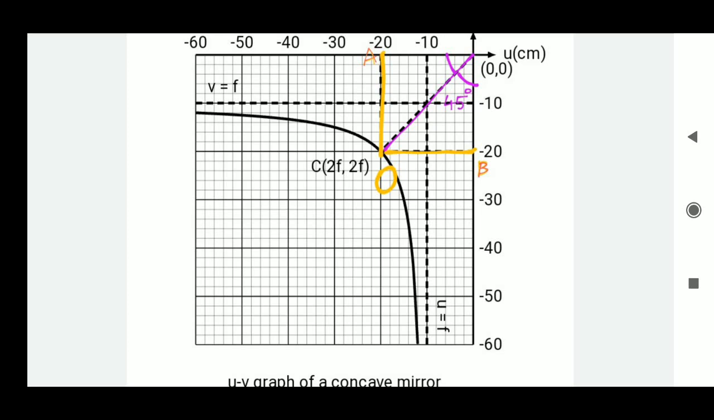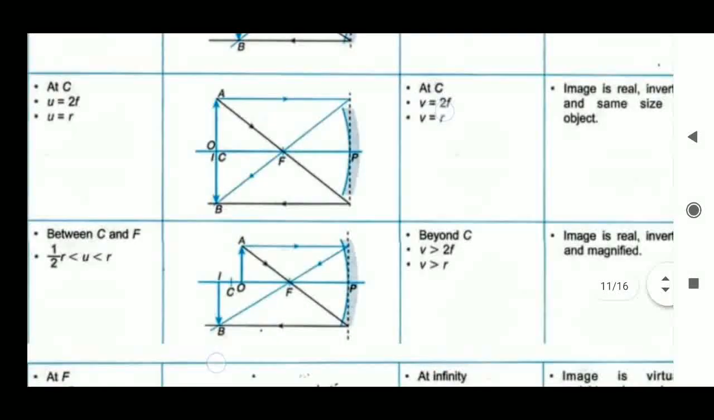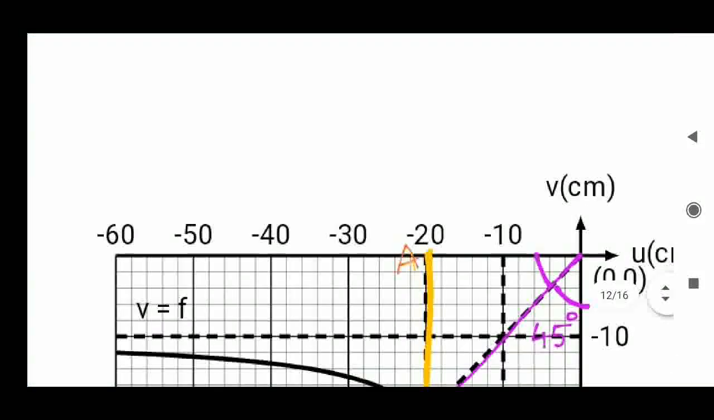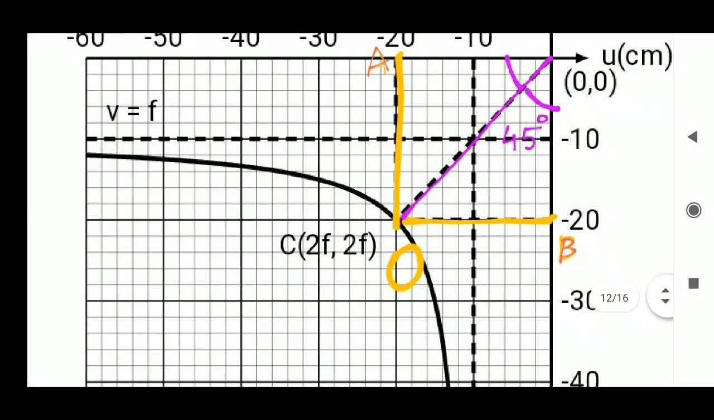And here you see, if you draw a line making 45 degrees with the x-axis or y-axis, it touches the curve somewhere where the object distance and image distance are equal. And in what case are object distance and image distance equal? When the object is at 2f, the image also forms at 2f. That means with the help of this graph we can calculate the focal length. Where it intercepts that 45 degree line is 2f comma 2f. Suppose OA is 2f, and OB is also 2f.